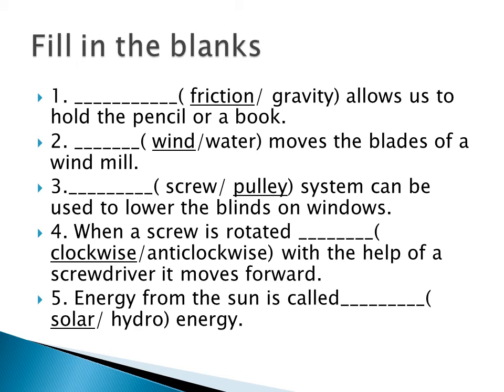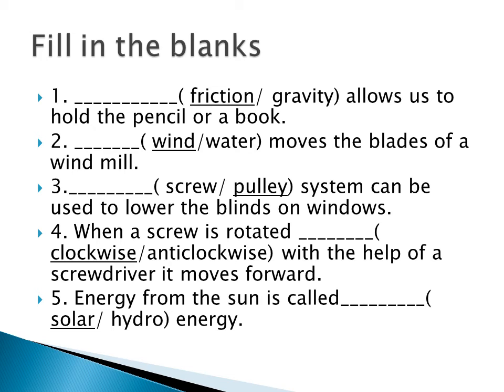First one, dash allows us to hold the pencil or a book. So it is called as friction. Friction allows us to hold the pencil or a book. Second one, dash moves the blade of the windmill. Wind or water. From the wind, we will get the wind helps us to move the windmill. Third one, dash system can be used to lower the blinds or windows. So it is called as a pulley.